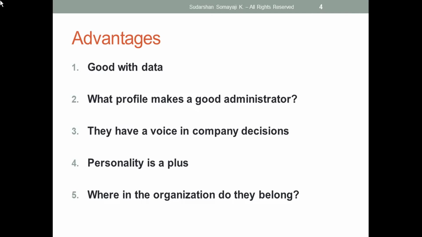See, suppose I have a user today, and that user is not available from tomorrow onwards because he is leaving our company. Then as an admin I should know how to take care of those things. I have to freeze that user, change the owner of the records, and then change that user to inactive mode. All those things I have to do, so those are the things we should be aware of.